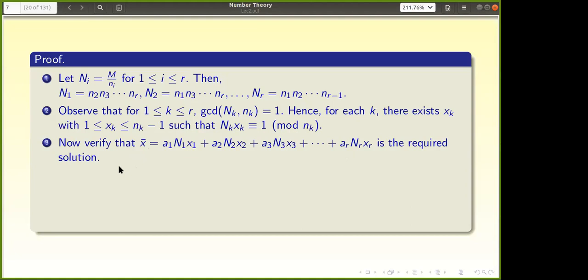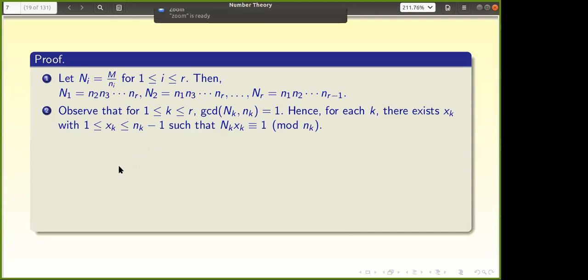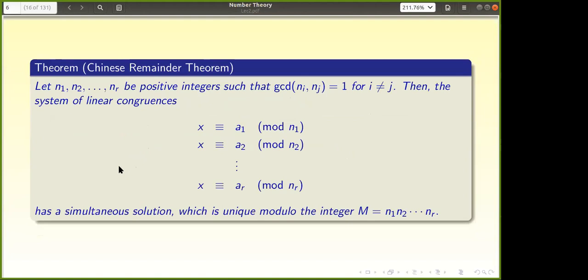We want to show that this x bar satisfies all of the congruences. That is, in the place of x, if I put x bar, then I will get a1 mod n1. That you need to prove. Let me explain what I am asking.